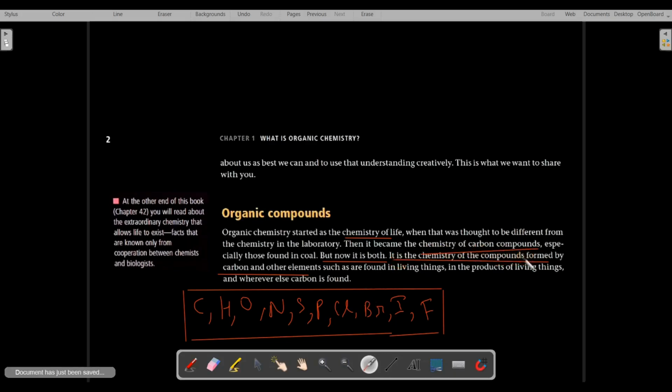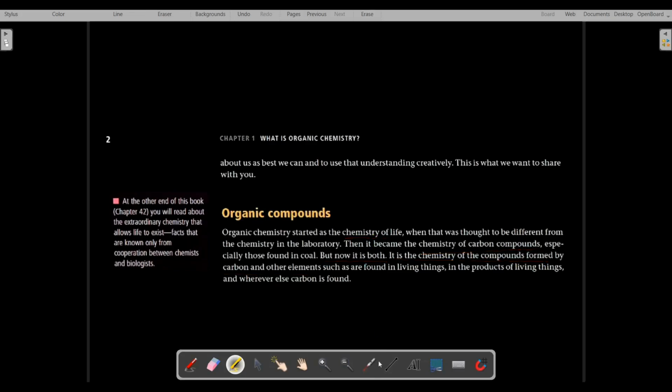So it is the chemistry of compound formed by carbon and other elements. So other elements are these: 1, 2, 3, 4, 5, 6, 7, 8, 9. There are a limited few, 8 to 10 elements, which are also found along with carbon in organic compounds. So it is the chemistry of compound formed by carbon and other elements such as are found in living things, in the products of living things.